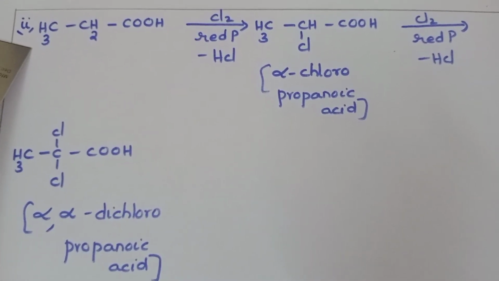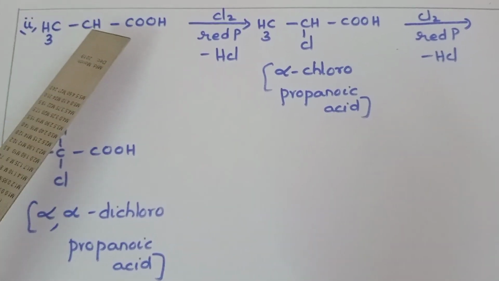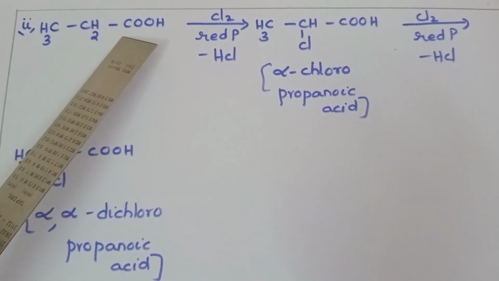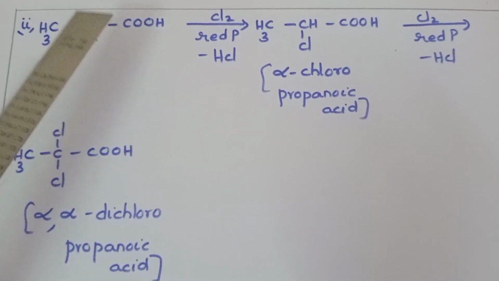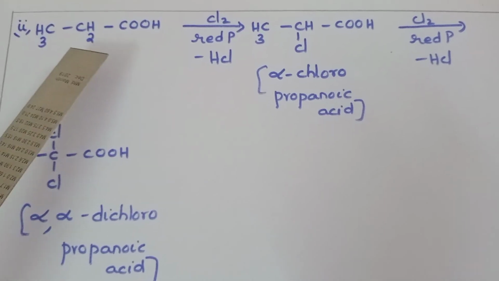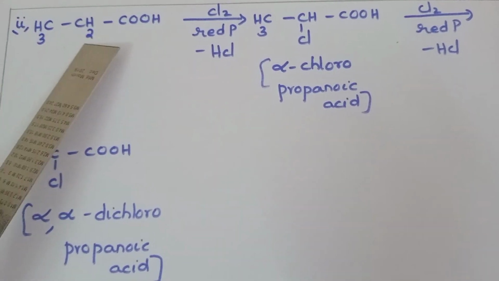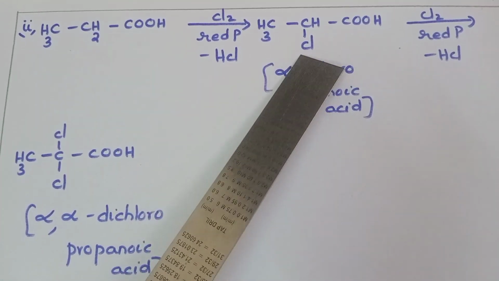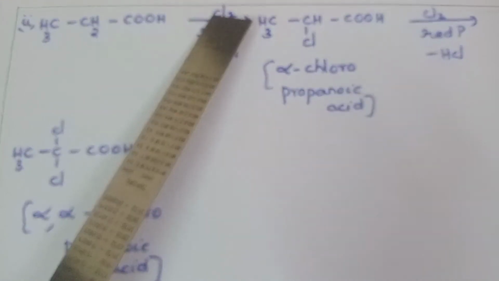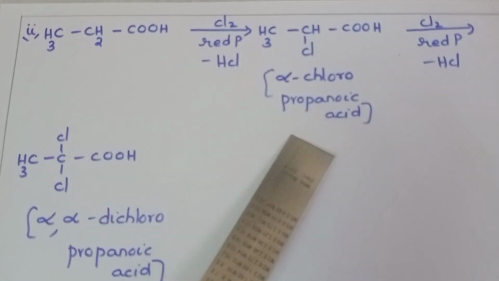We call the hydrogens present on the carbon adjacent to the carbonyl carbon alpha hydrogens. Now these two become the alpha hydrogens, so these two will be replaced by the halogen that we are using. First, one of the alpha hydrogens and one of the chlorine atoms leave as HCl, and that hydrogen is replaced by the remaining chlorine atom, and we call it alpha chloropropanoic acid. This is the common name.